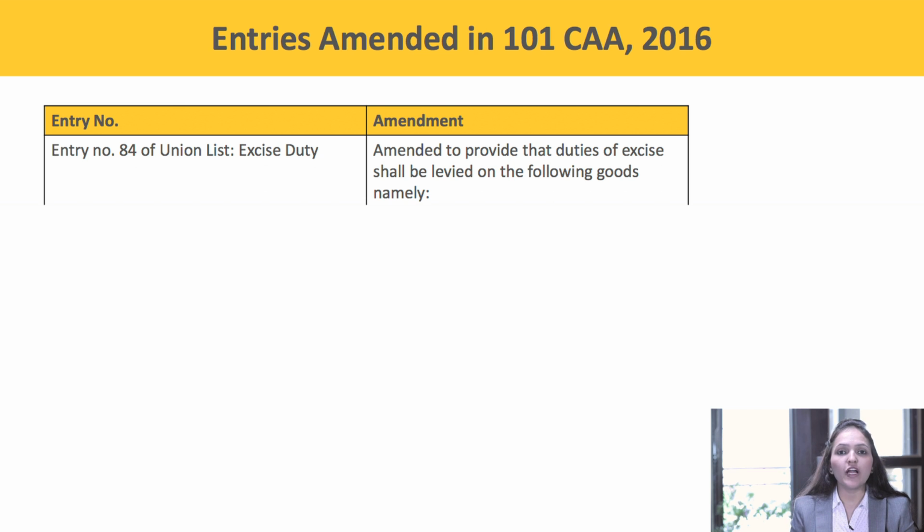It provides to levy duties of excise on tobacco and other goods produced or manufactured in India. Now, this entry has been amended to provide that duties of excise shall be levied on the following goods, namely,